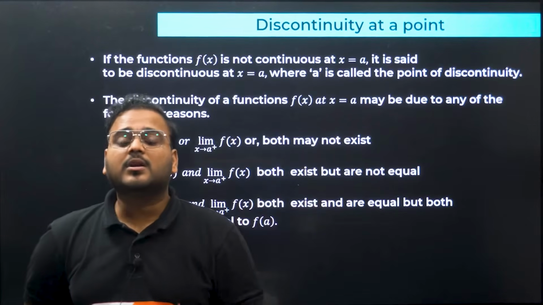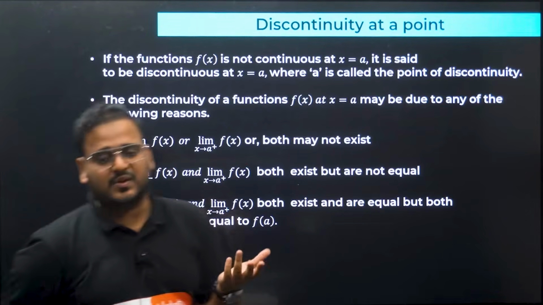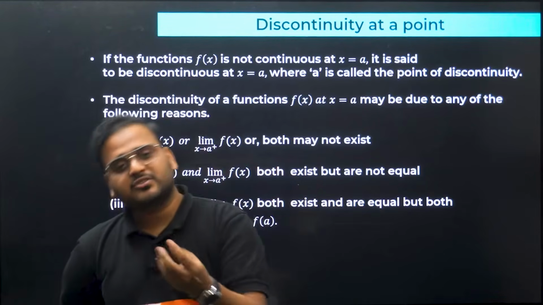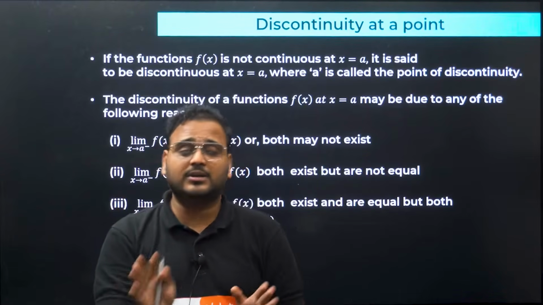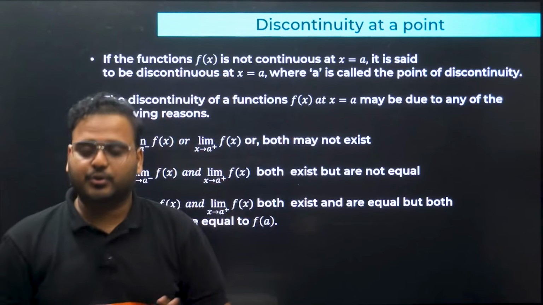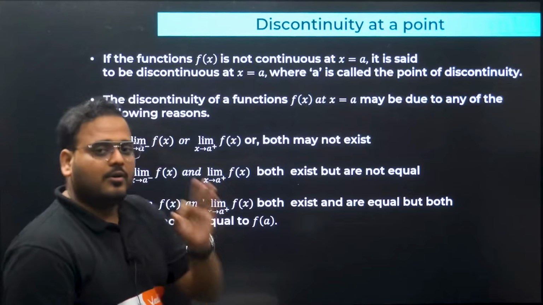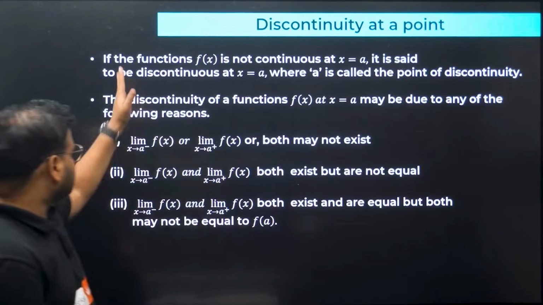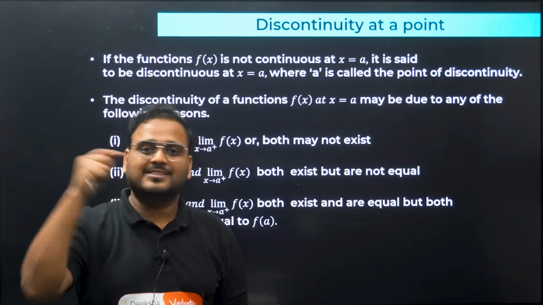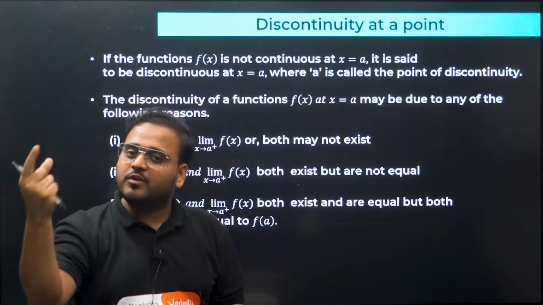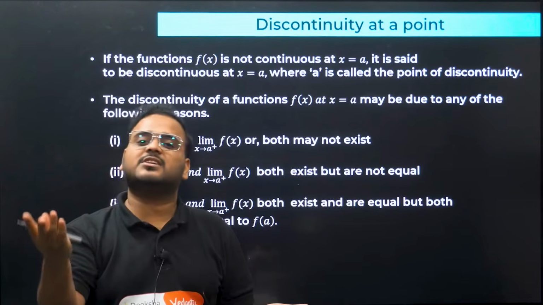So let's talk about discontinuity of a function at a point. This function can be a modulus function, a trigonometric function, or various different types of functions that we have already learned. Don't worry about that. But right now, for any given function, when can you say the function is discontinuous? If you remember the 3 things that we learned in the first slide, if those conditions are fulfilled, the function is continuous. If any one of them is missing, it means the function is discontinuous.